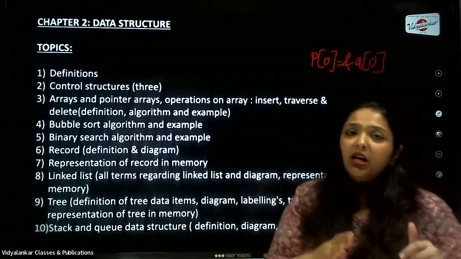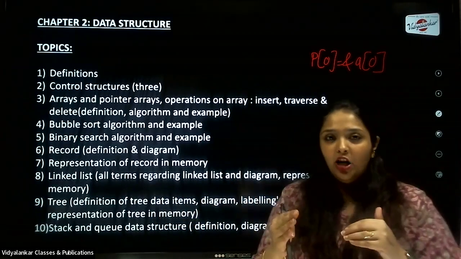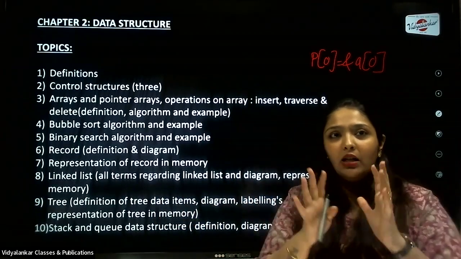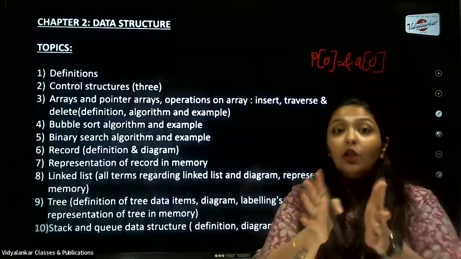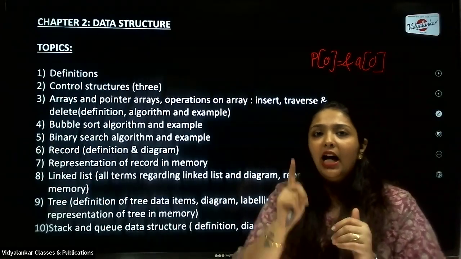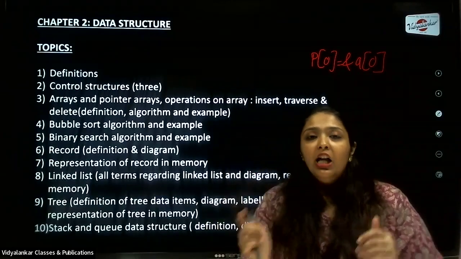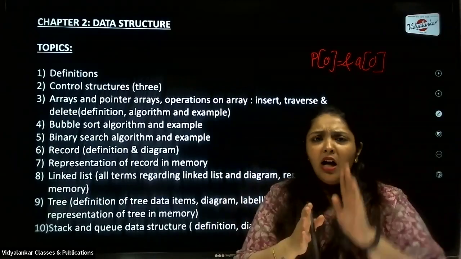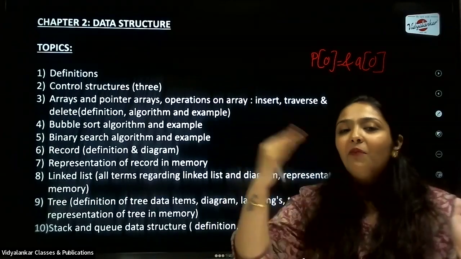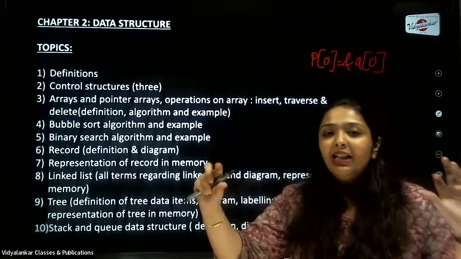Now, if it is asked for 3 marks, then again, how will you bifurcate? So I'll say 1 or 2 marks for the algorithm. Don't forget to study the algorithms for all 3 of them. So 2 marks for the algorithm, half mark for the definition, and half mark for the example. So that is how the 3 marks are given.